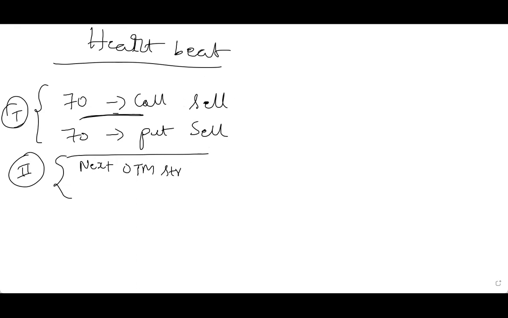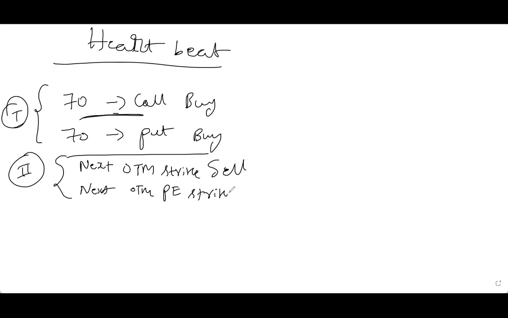Sorry, this should be buy. First you told buy, right? Yes, this is buy, this is buy, this is sell. I just got confused. So sell the next to OTM strike call, and in the put also, sell the next OTM put strike. This OTM call is a little confusing, you need to memorize it a little and understand this concept.